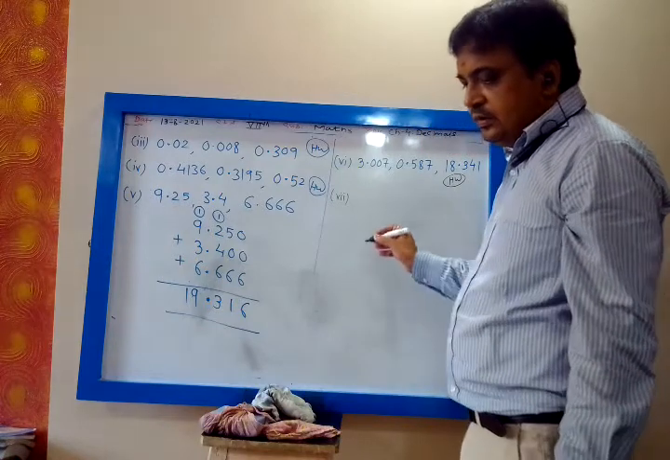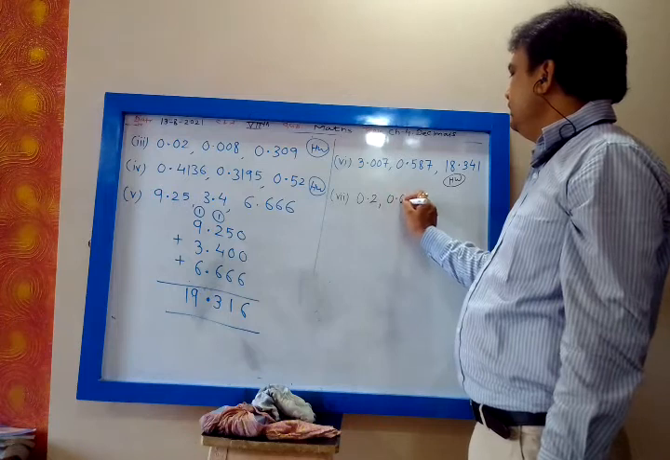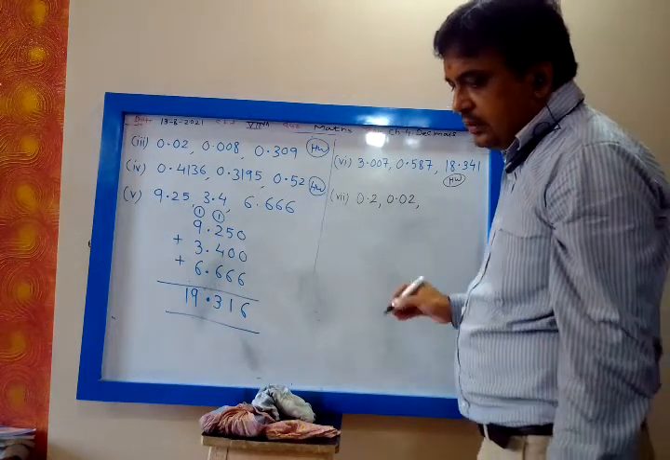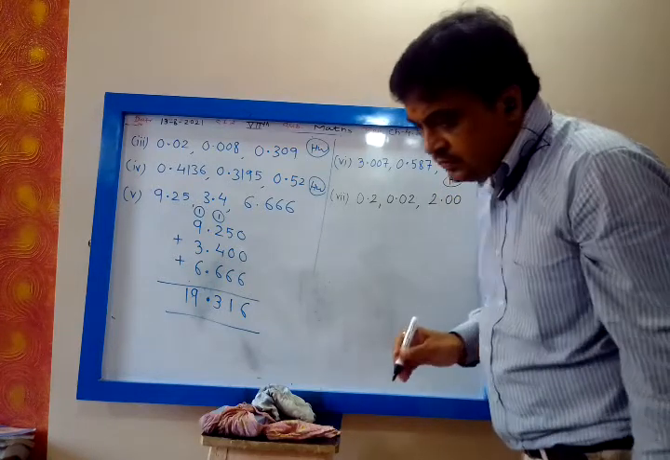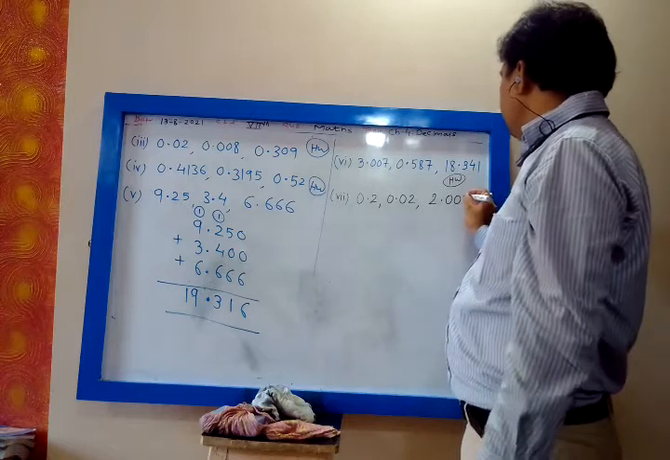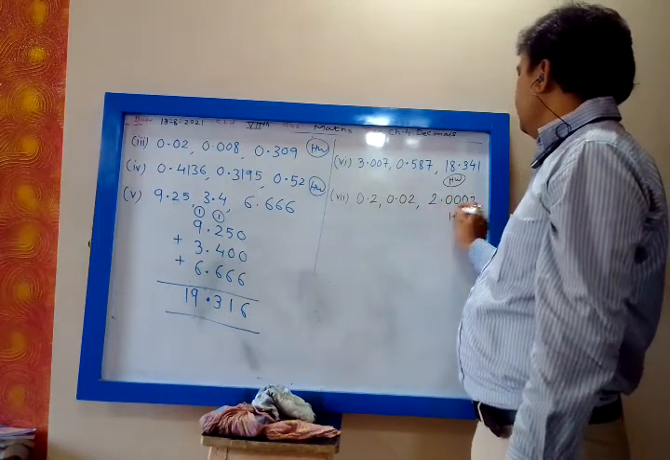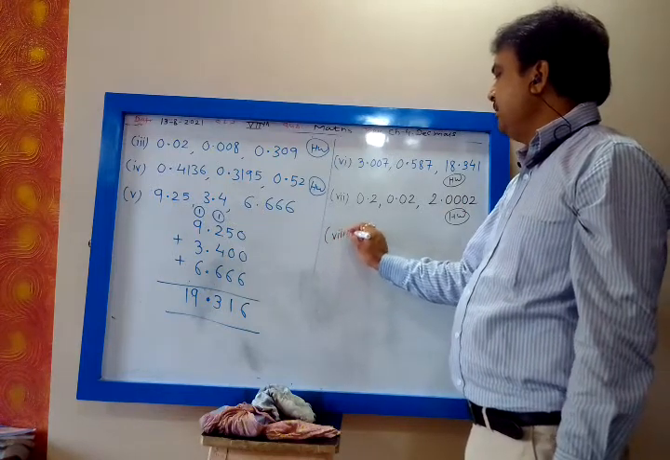Seventh one: 0.2, 0.02, 2.0002. They are not like decimals. So homework: convert them into like decimals.